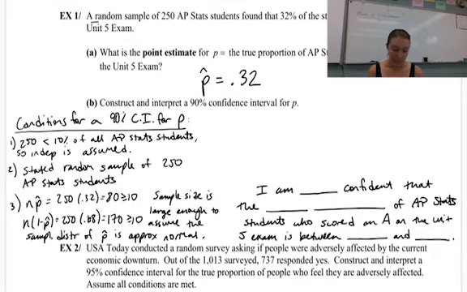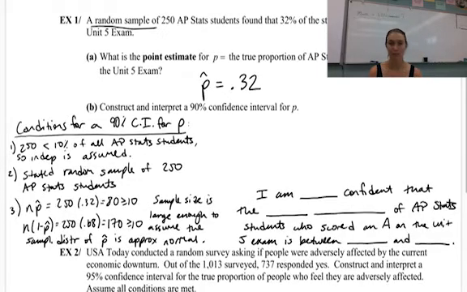Number two, it's stated that a random sample of 250 AP Stats students. So we have a random sample. It was stated that it was random. So we want to state that. If it's not stated that it's random, remember, you can just say that you're going to assume that the sample was not biased and thus is a good representation of the population of AP Stats students. We don't have to do that if it states that it's random.